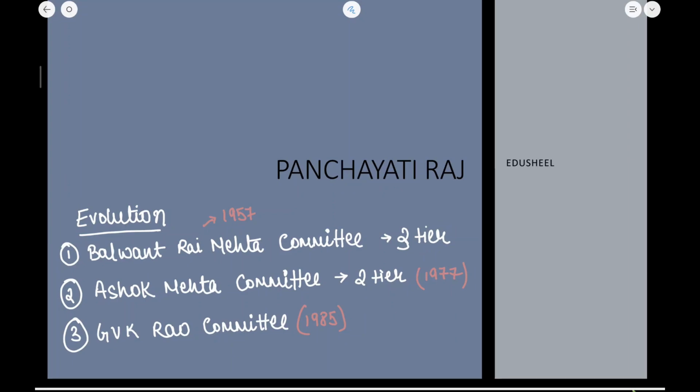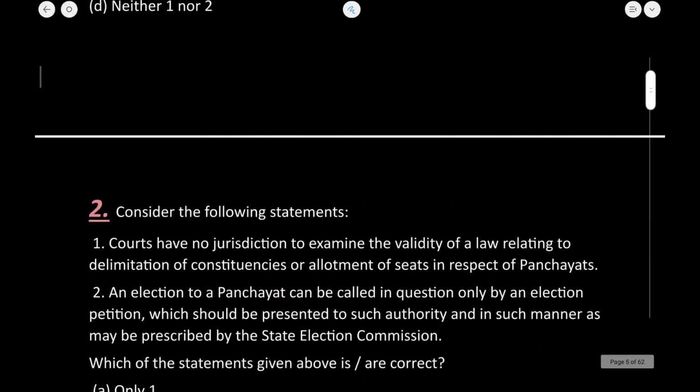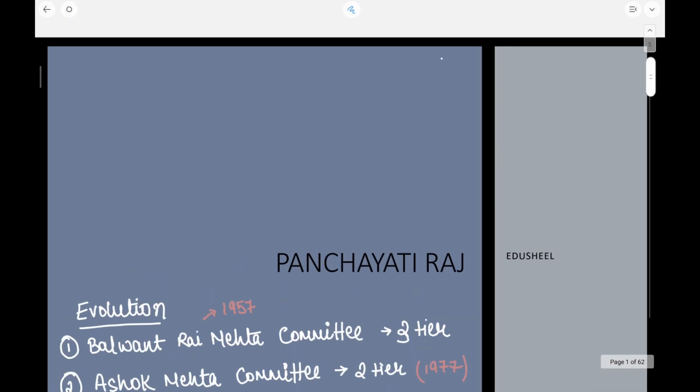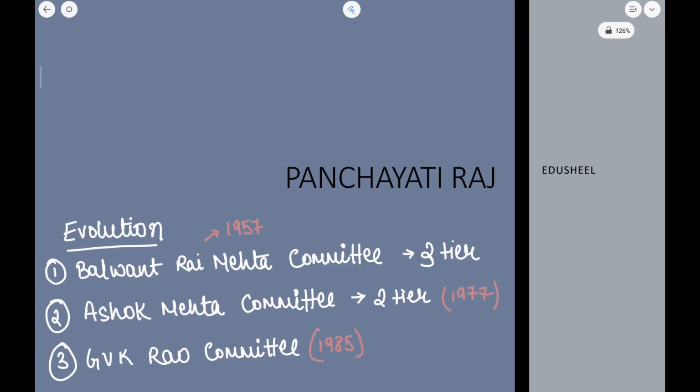So today we are going to start the new chapter, that is Panchayati Raj, in our series of Polity through MCQ series. First of all I will give you the information and explanation of the chapter, and then we will solve plenty of MCQs, around 50 to 57 MCQs in total, which are going to help you revise this chapter very effectively.